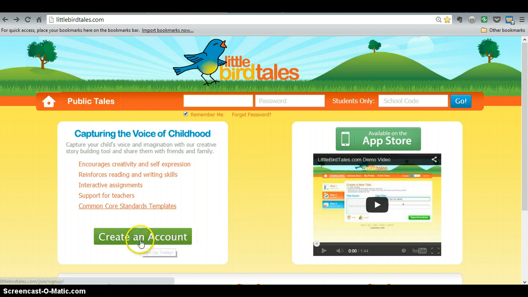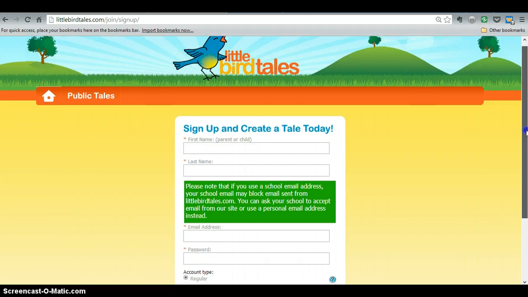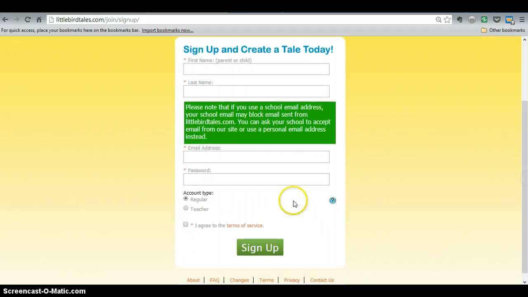So to create an account, you simply click here and you fill out the information and you choose your account type, either regular or teacher, and both the regular and teacher offer free versions with up to 25 megabytes of storage.